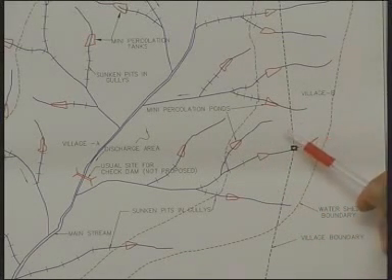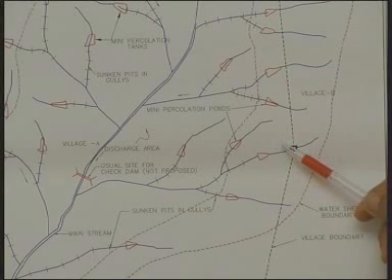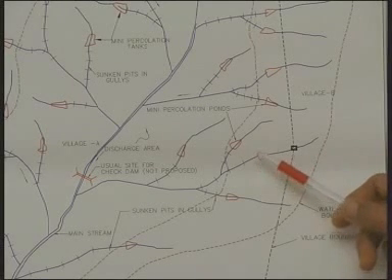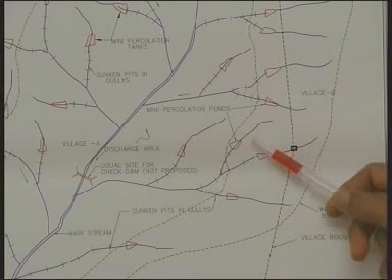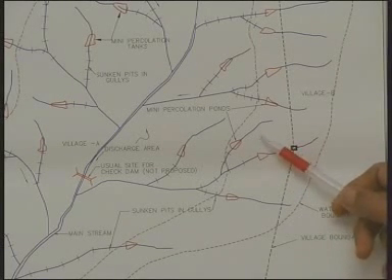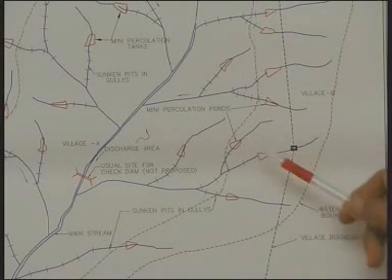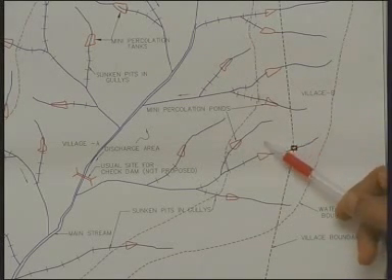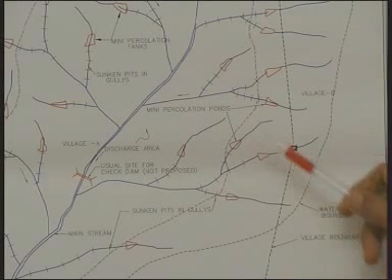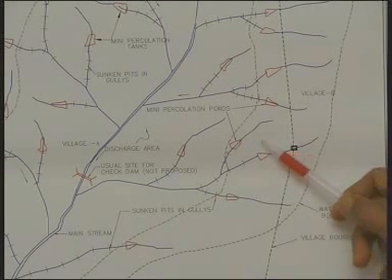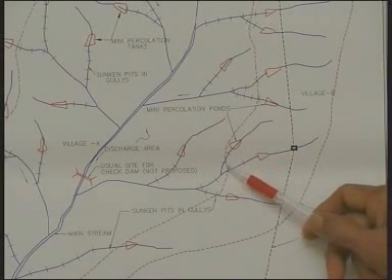That means on this side of the sub-ridge, any rainfall that happens would have a runoff draining into this stream, whereas the rainfall on this side of the sub-ridge would go into this stream. The runoff would go into this stream, and the water divide between these two first order streams is something like this, as I am drawing here.